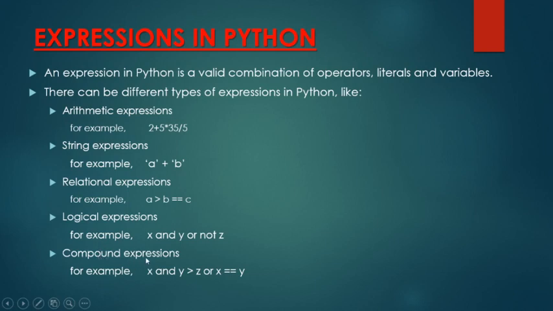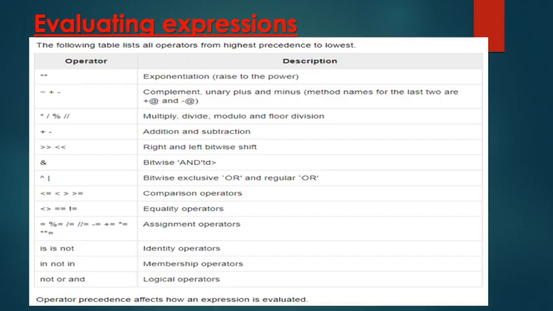Next is the compound expression, or mixed expression you can say, in which you can use arithmetic operators, relational operators, or logical operators. Clear? Anything you can use, that is known as a compound expression. So how can you evaluate these expressions? Before evaluating these expressions, let's discuss the precedence of these operators. We will evaluate the expressions on the basis of this precedence only.